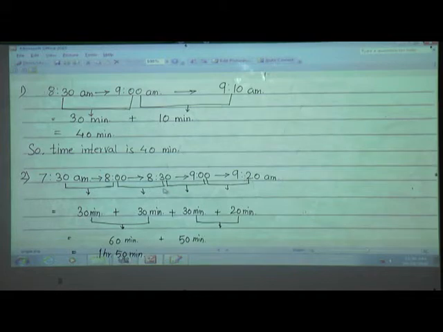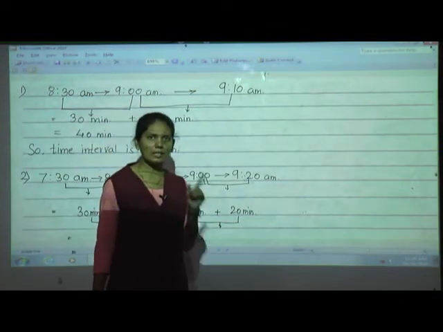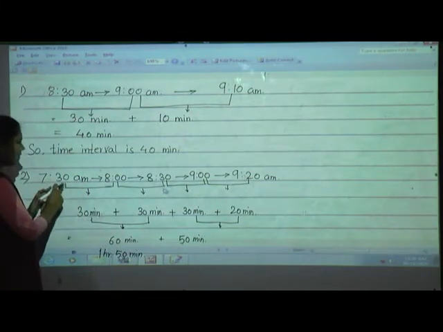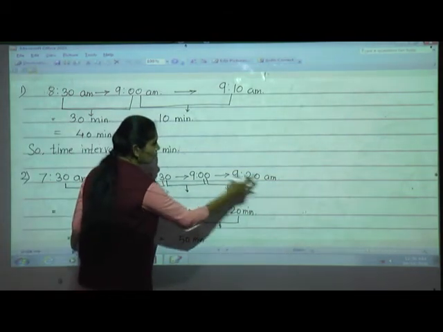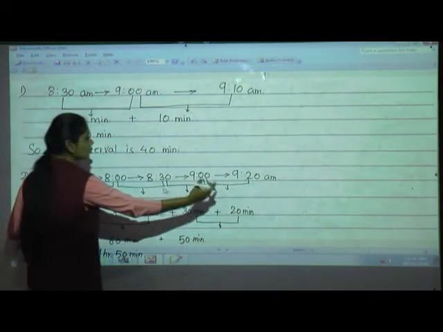So how long did the bus take to make the morning round? Yes, the bus took 1 hour and 50 minutes to make the morning round. So here you have to write the answer: the bus took 1 hour and 50 minutes to complete one morning round. Understood? Because the bus left the school at 7:30 and reached the school again at 9:20, we have to find the time interval from 7:30 to 9:20.